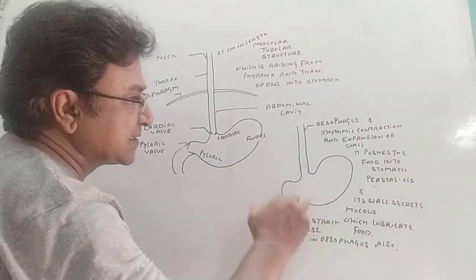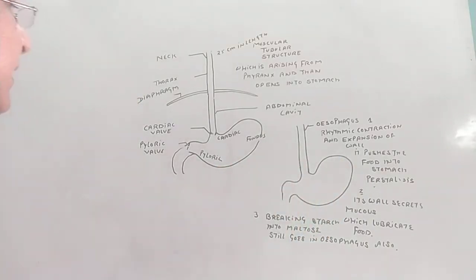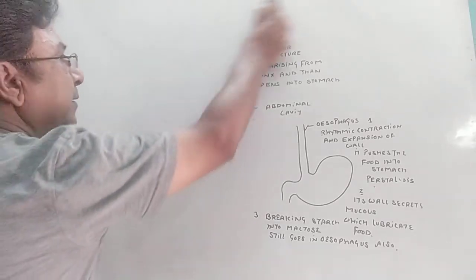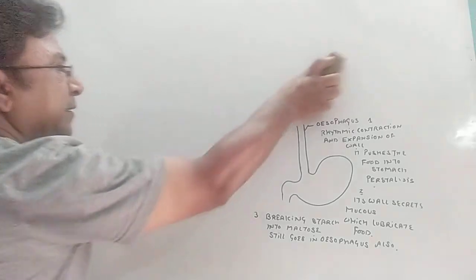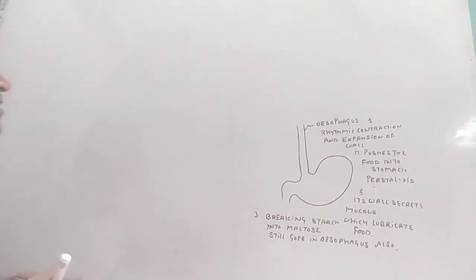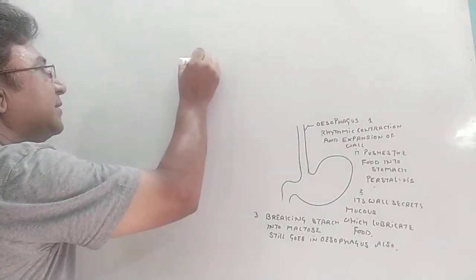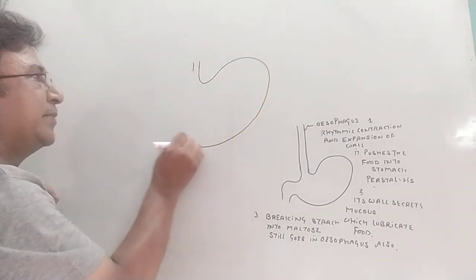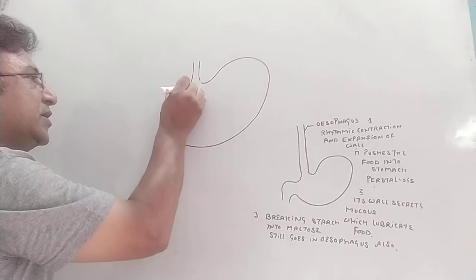Now let us discuss the stomach also. Okay. So let's talk about the stomach. Stomach is a very muscular organ. Remember that. It is a very muscular organ.